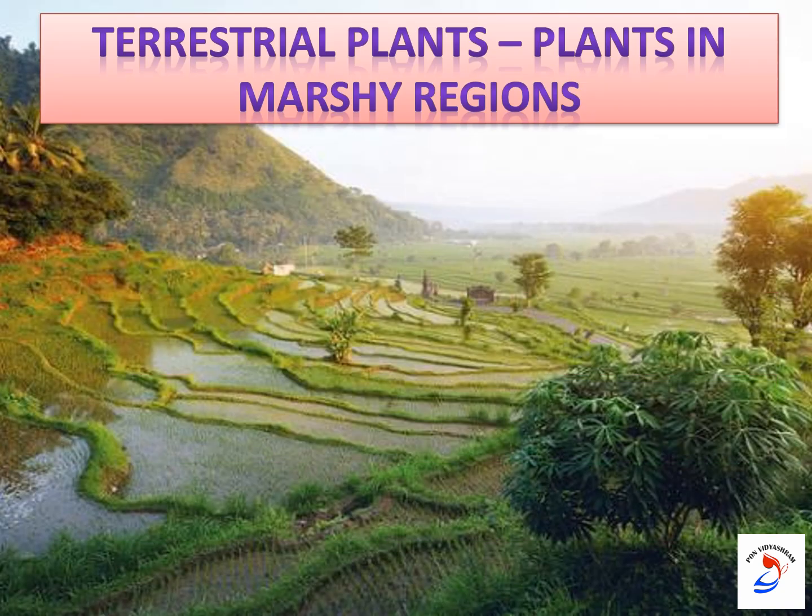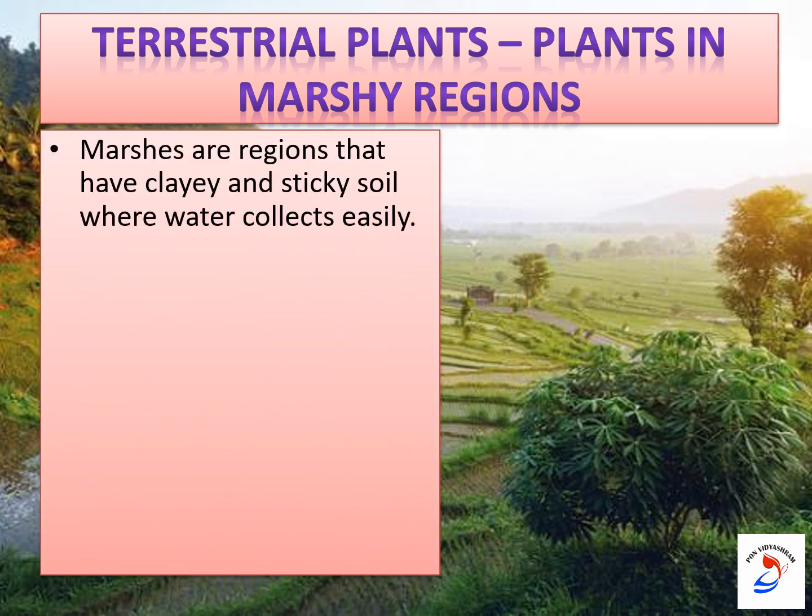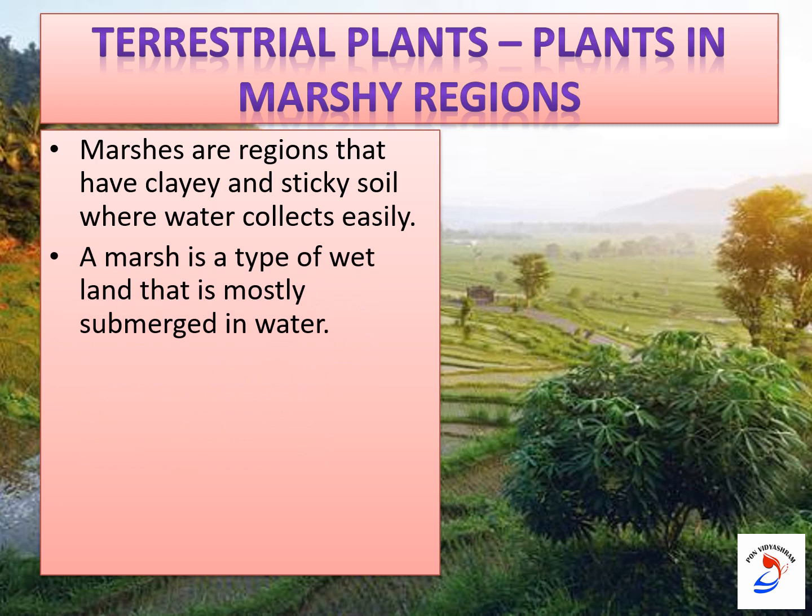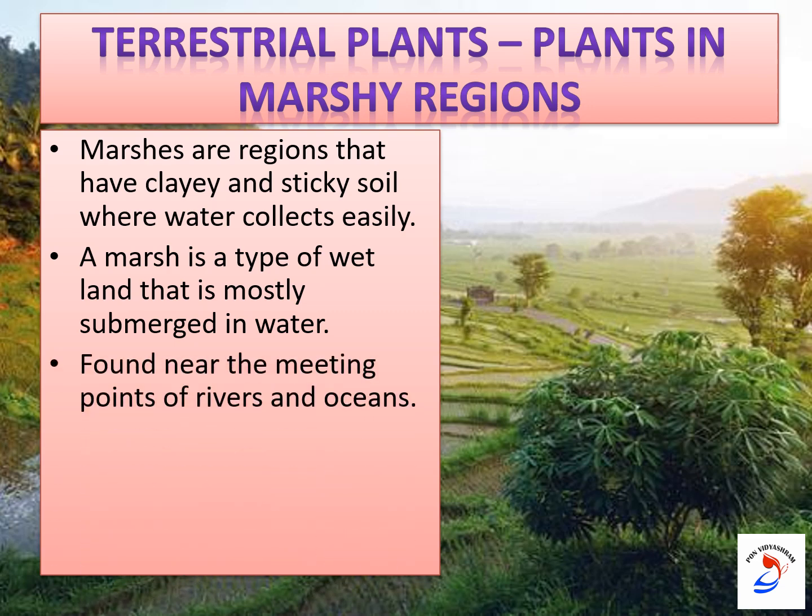The next topic of our lesson is plants in marshy region. This is our last topic in the lesson. So what is meant by marshy? So marshes are regions that have clayey and sticky soil where water collects easily. Okay. And marsh is a type of wetland that is mostly submerged in water. The area which is always covered with the water. And these are the areas found near the meeting points of rivers and oceans. Near the rivers and oceans.